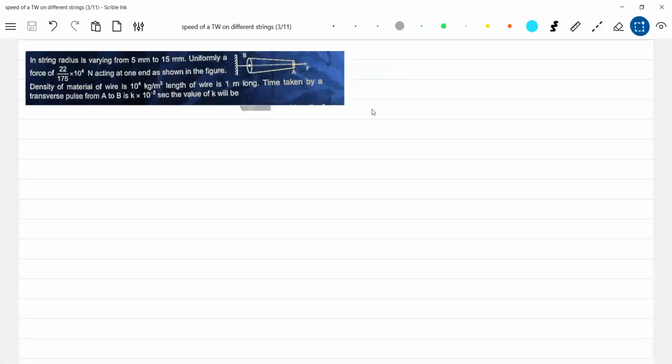Look at the string radius. It is varying from one end to the other end.